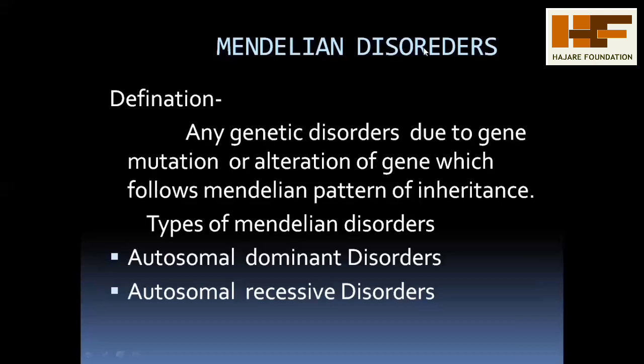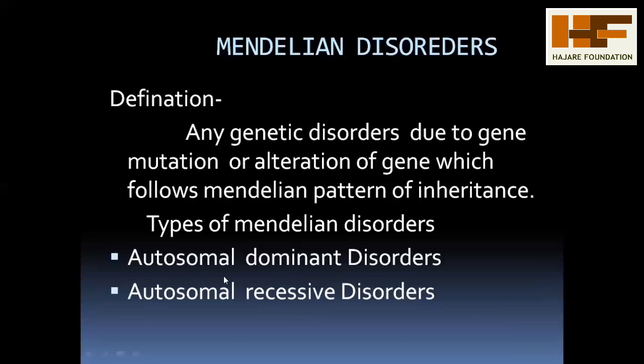Here, Mendelian disorders are differentiated into two types: autosomal dominant disorder and autosomal recessive disorder. Two types of chromosomes are present, autosomes and allosomes. Allosomes represent the sex chromosomes, and the remaining chromosomes are called autosomes.